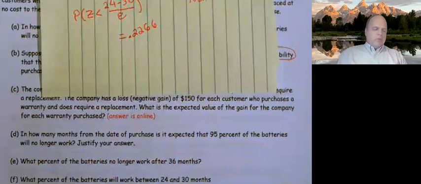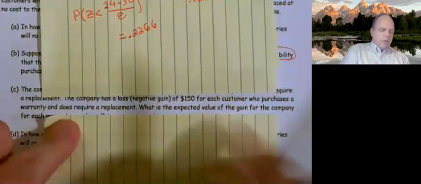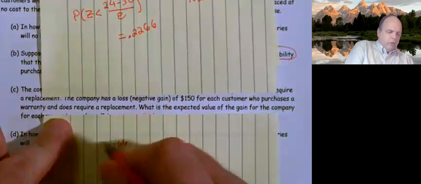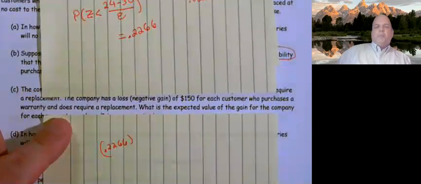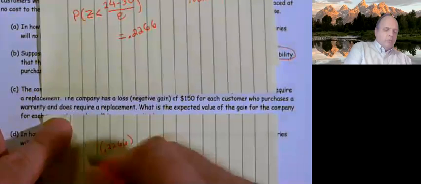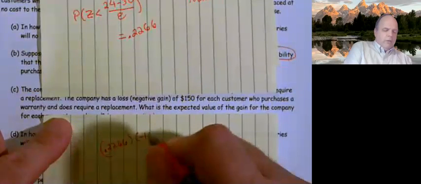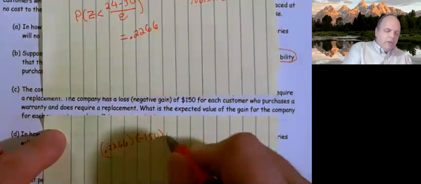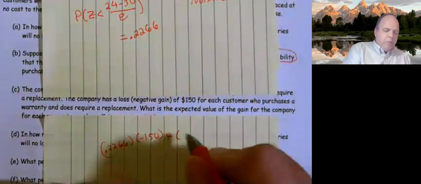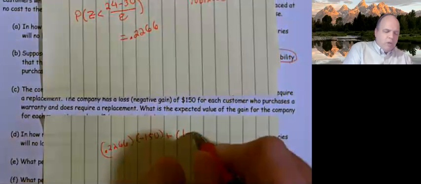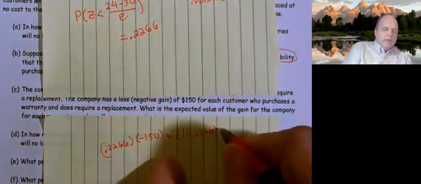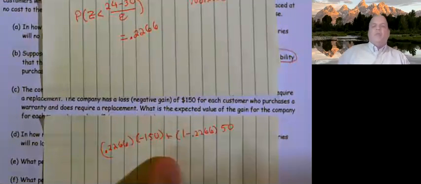So here's what we know. 0.2266. 23% of the batteries are going to cost them $150. And so I'm making it negative because it's costing them $150. But the complement of that, 1 minus 0.2266, is going to make them $50 a piece.